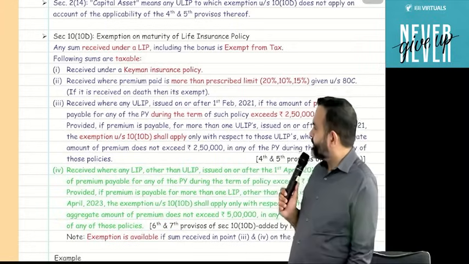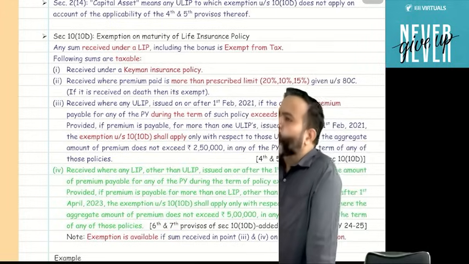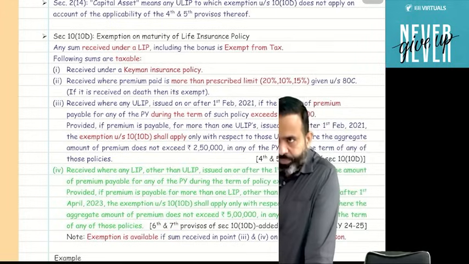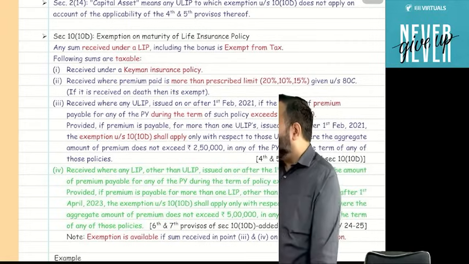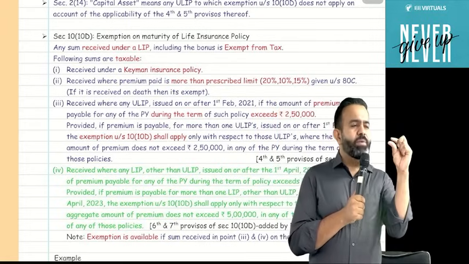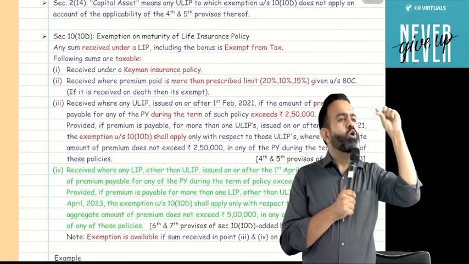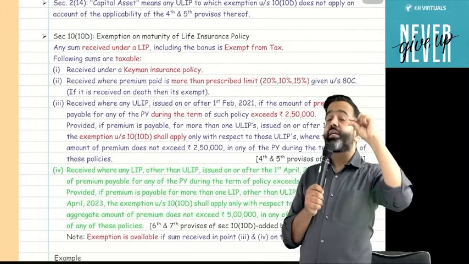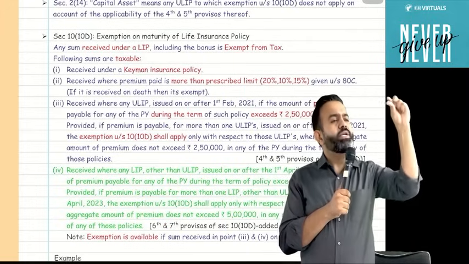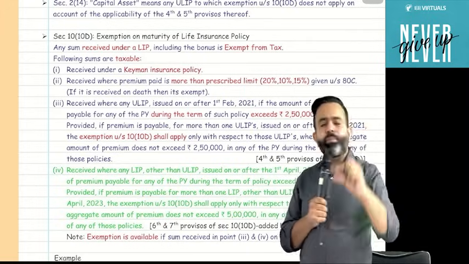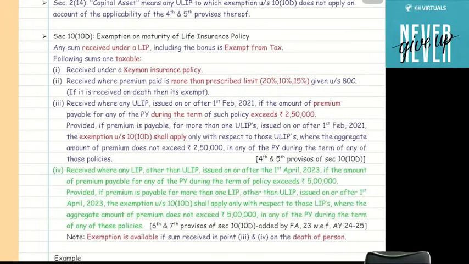Now second is, guys, in case of any other insurance policy, if you pay the premium and at the time of paying the premium, if the limit is crossed, and that limit is given under section 80C of the deduction topic. If you remember, then you know that on the premium there is some limit.